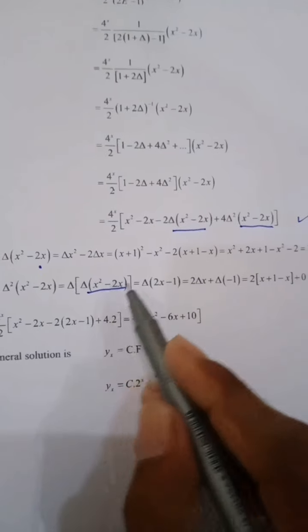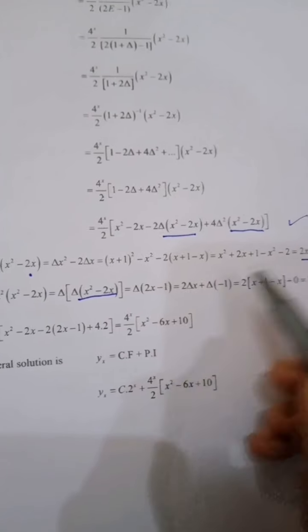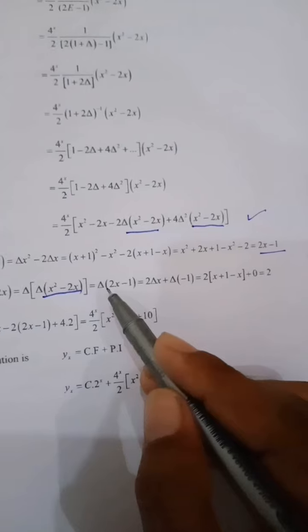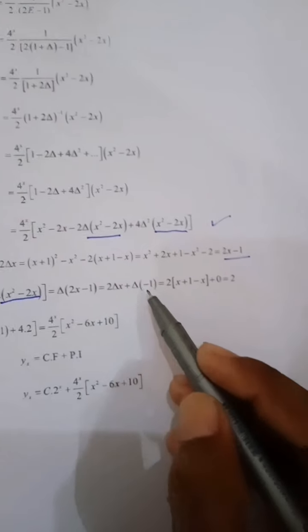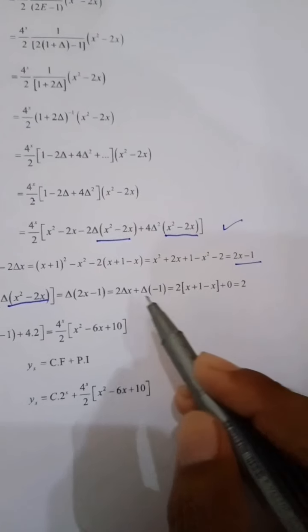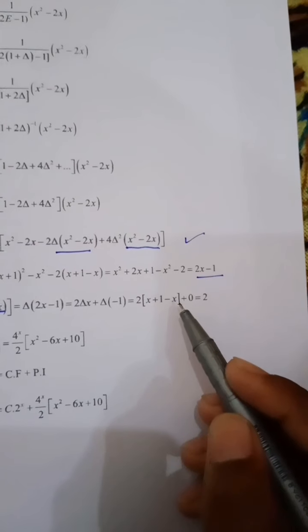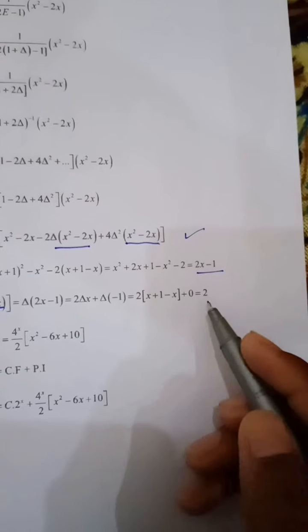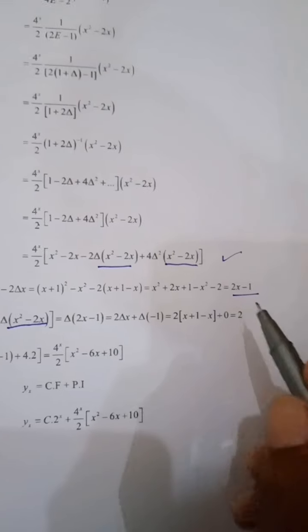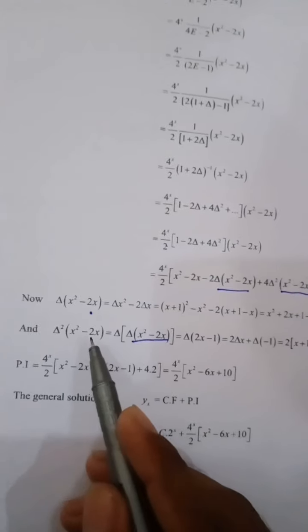We put here the forward operator into the value, which is 2 into del x plus forward operator into the constant, which is equal to 2 into (x plus 1) minus x plus constant, which is equal to 0. This is the value of del square into x square minus 2x.